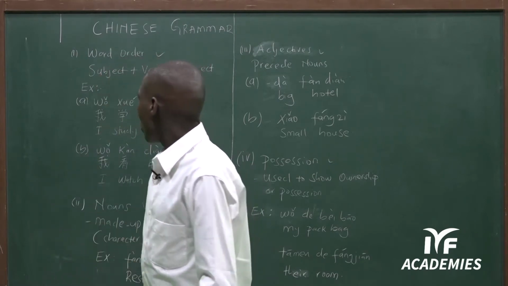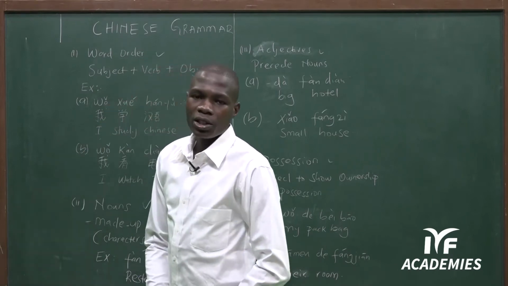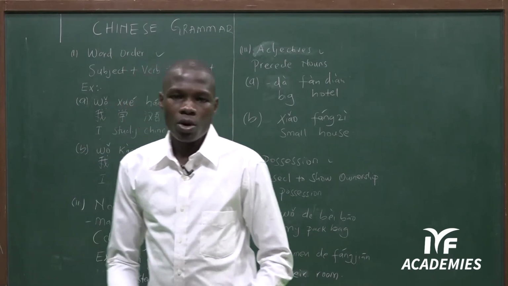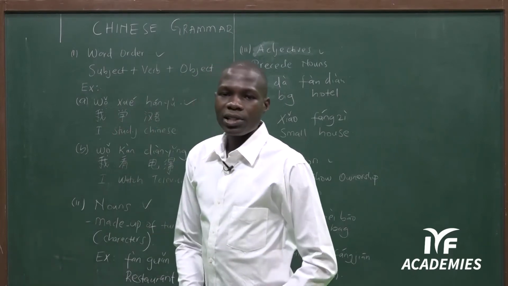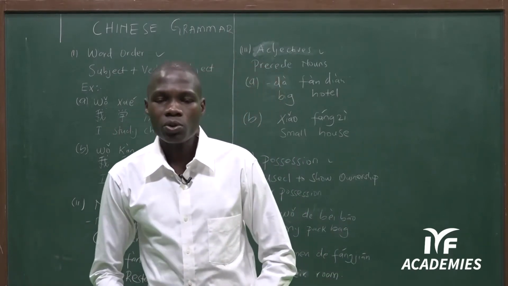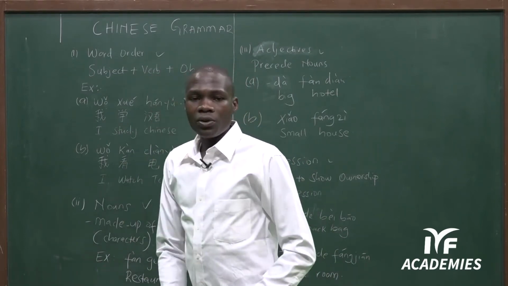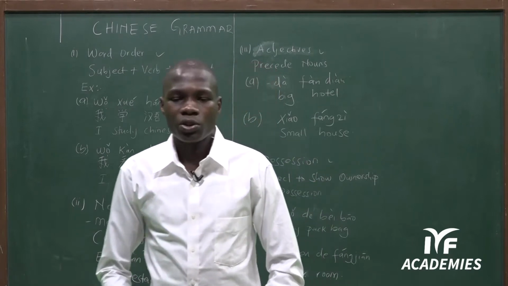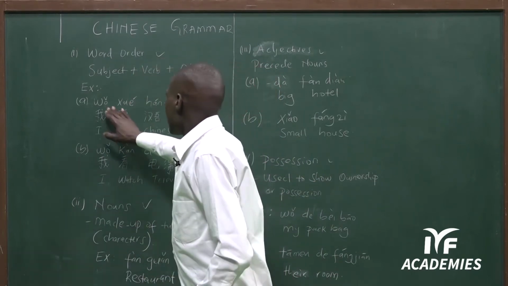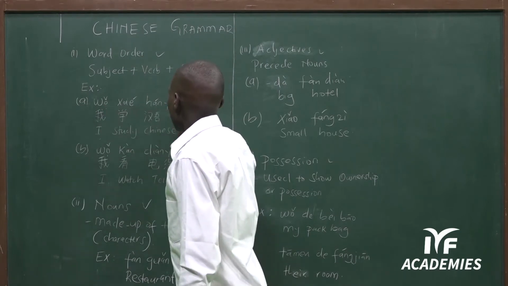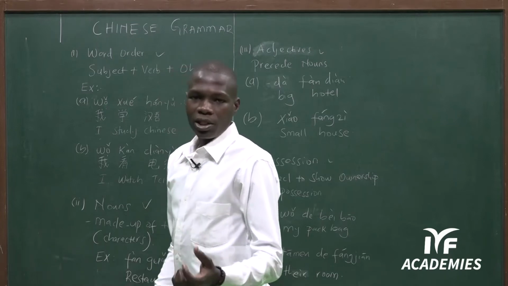So 我 is the subject, the doer of the action. Then we have 学, which is the verb, meaning to study. Then we have 汉语, which means Chinese language. So, I study Chinese language. It flows with that pattern: subject, verb, then object. 我学汉语. So it is the same as English.